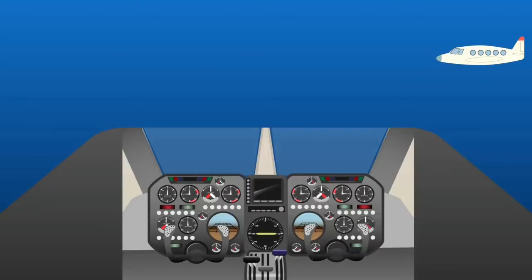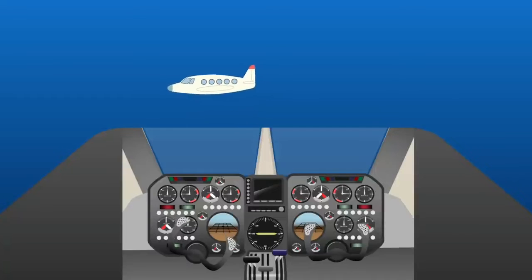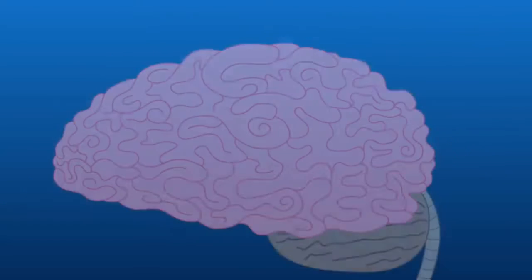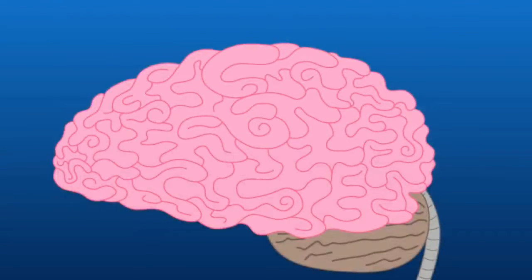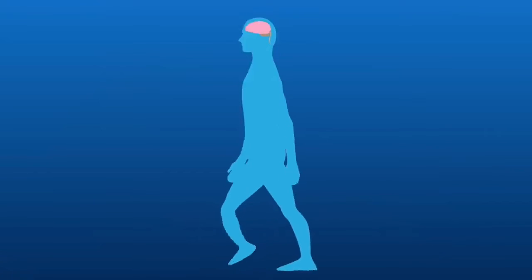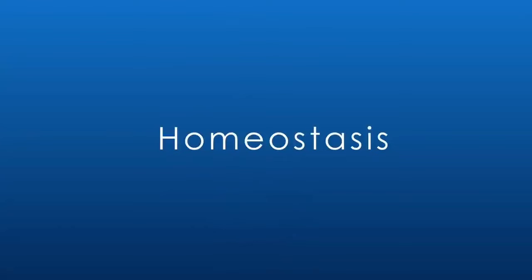Imagine the cockpit of a plane. It is packed full of dials and it is the pilot's job to make sure they all stay in the right place. If any of them change, he will correct the plane to keep them in the right place and the plane in the air. This is a bit like how our brain works. Sensors all around the body are measuring various things and sending the information back to the brain. The brain then does its best to keep all these things stable and constant to keep the body working properly. This is homeostasis, maintaining a constant internal environment.